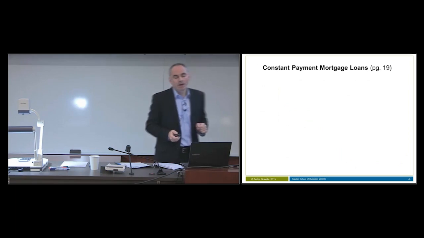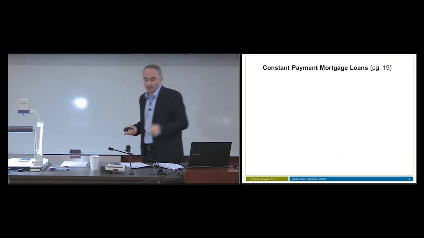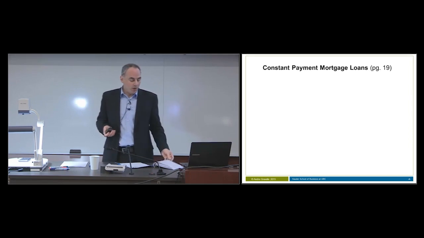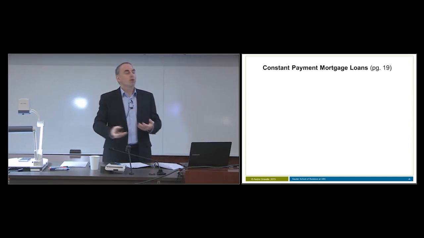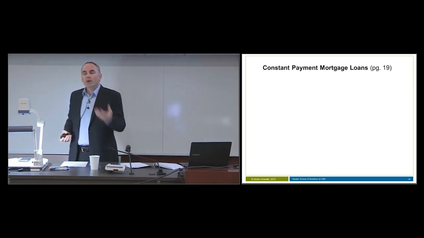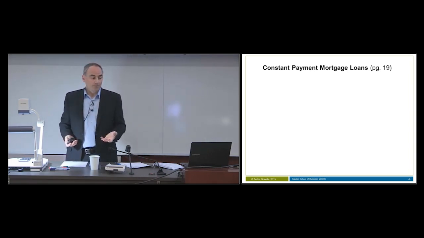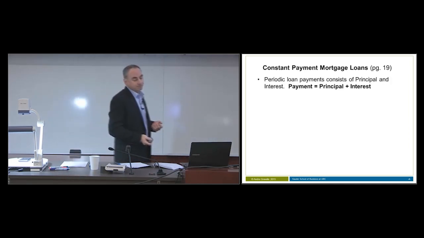Okay. Let's now move on and look at the last type of loan, a loan called a constant payment mortgage loan. These are the most common kinds of loans. These are the kinds of loans that you and I have as mortgages. It could be the same for car loans and boat loans and so on. The way that this loan works is pretty typical. There are a few things that make a constant payment mortgage loan unique.